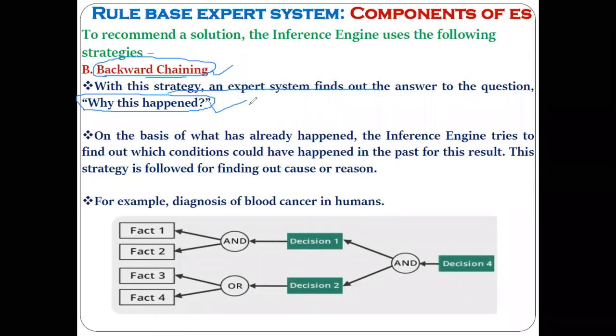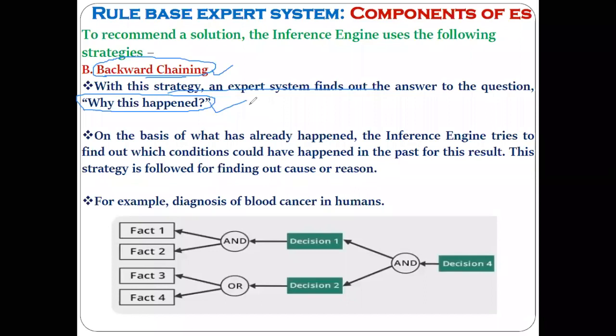Now tell me about the backward chaining. Forward chaining was what? Fact to the decision. Correct? Opposite to the forward chaining is what? Backward chaining.